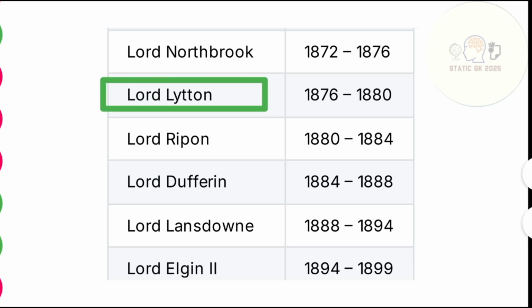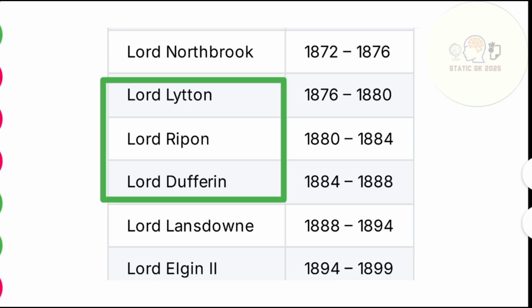And Lord and Triology, the stadium name that I was saying right there, is nothing but LRD N Triology. Why have I kept that name like this? The starting letters are L, R, and D, and each word ends with N. See, Lytton N, Ripon N, Dufferin N. That is why I've clubbed that into a stadium name, Lord and Triology, so that it will be easy to remember for you. So Lytton, Ripon, Dufferin are Lord and Triology.